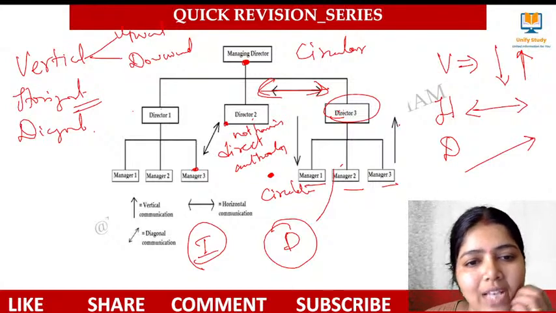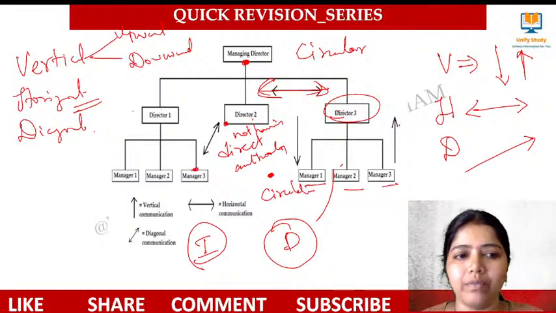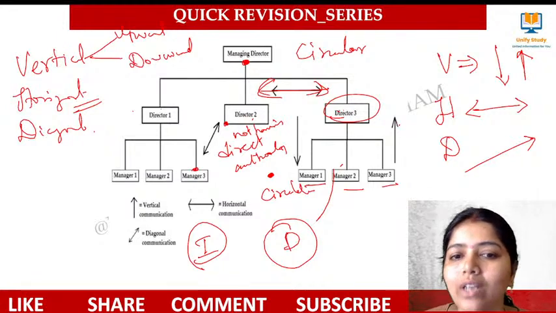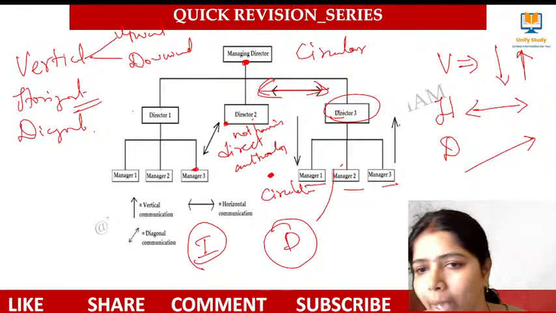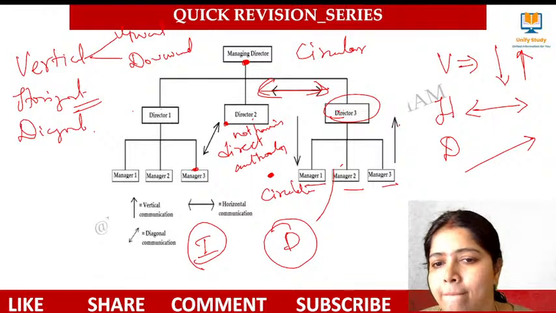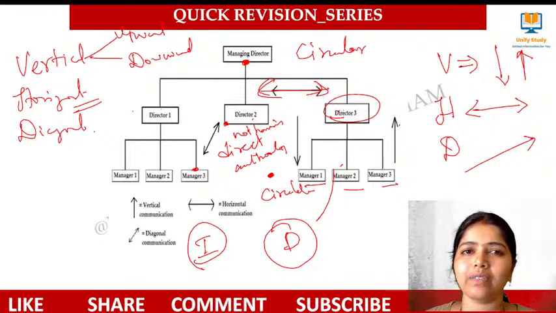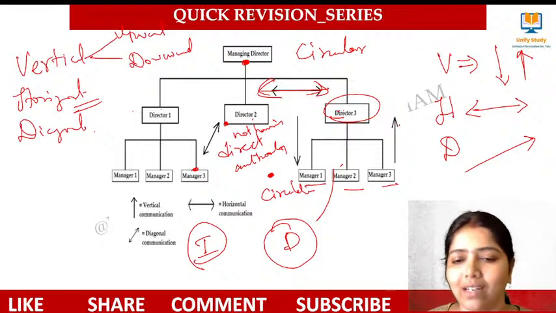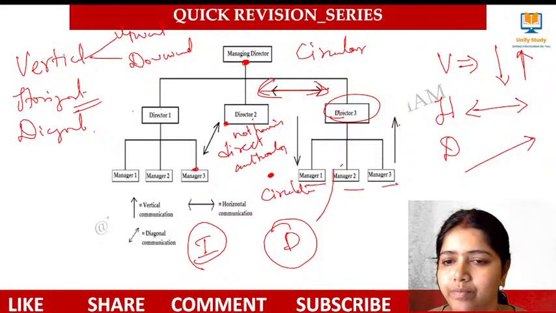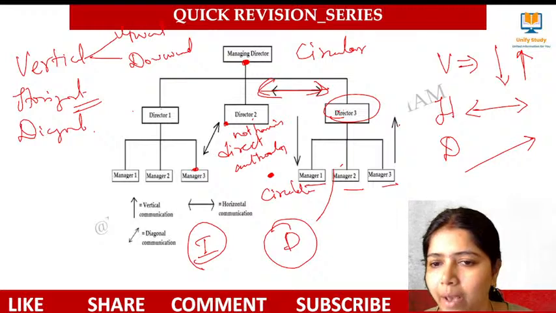Lateral communication happens between people at the same level. Lateral communication is between department heads, between people of the same level. Yes, clear?